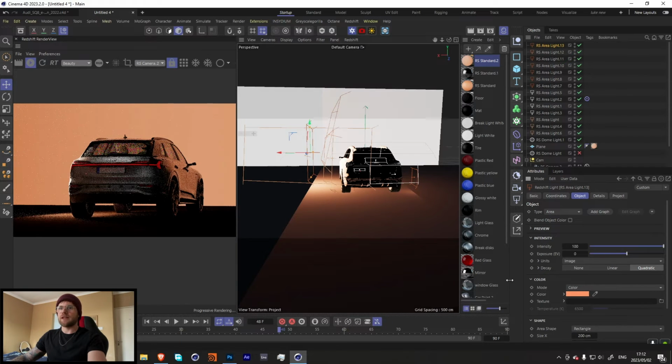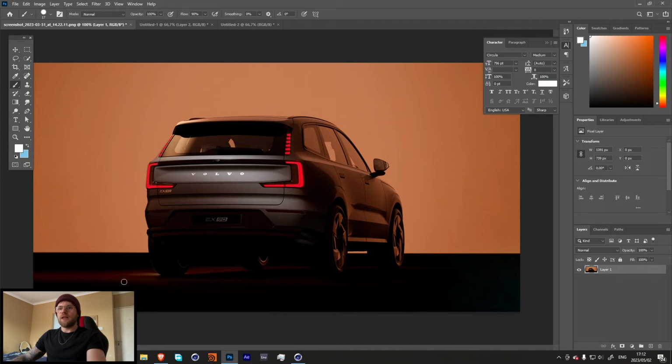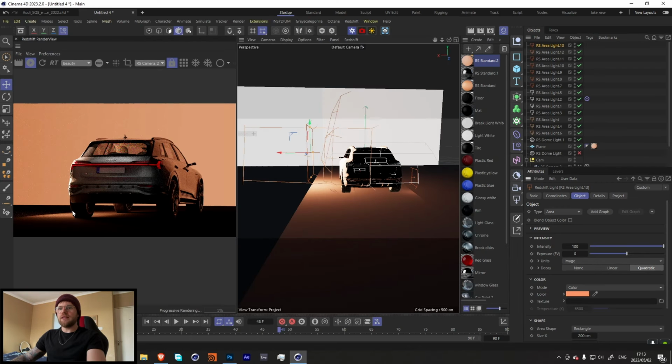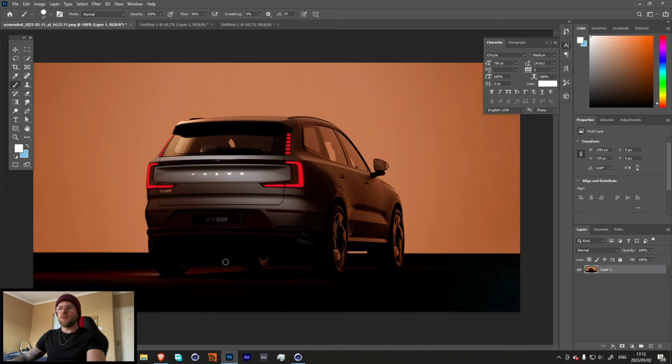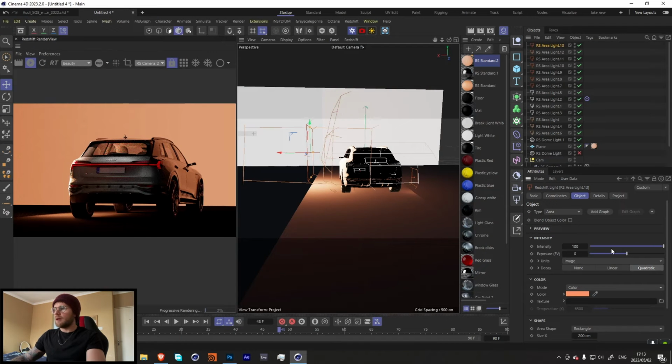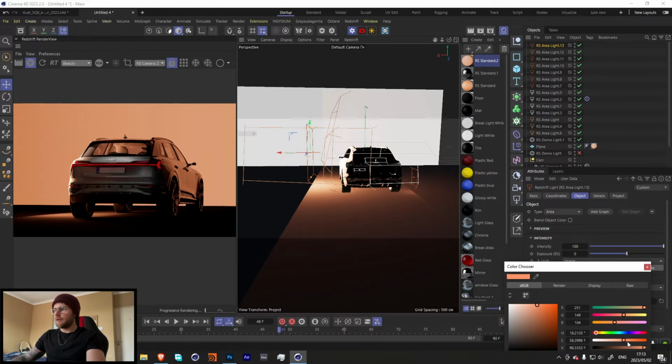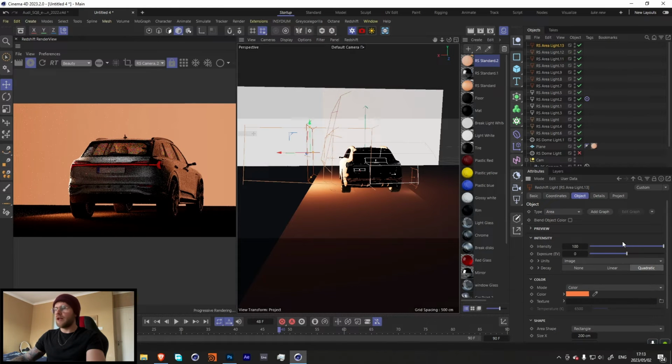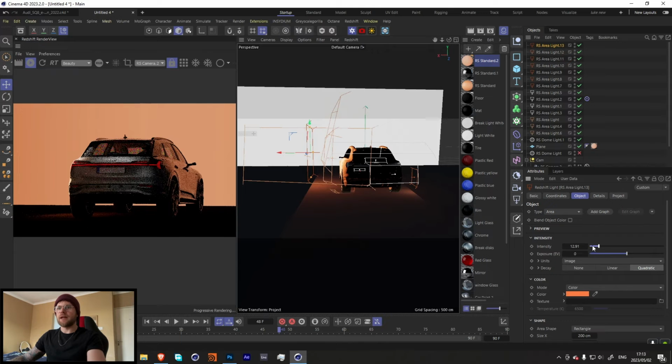Let's select our color over here. It is kind of like this color, but it is a little bit reddish. This could be due to the actual texture on the floor, but I think we can get away with just making it a little bit redder and then bringing down the intensity by quite a bit.